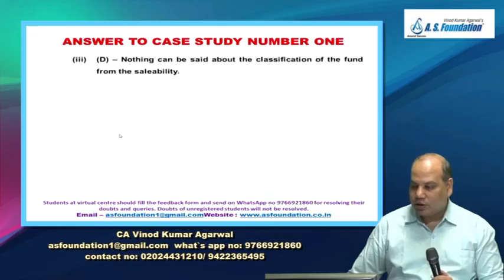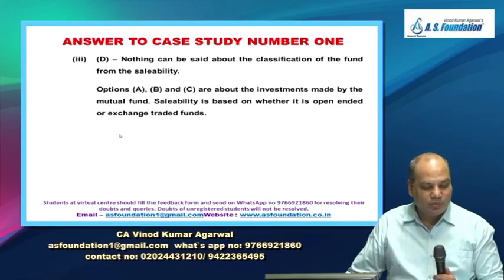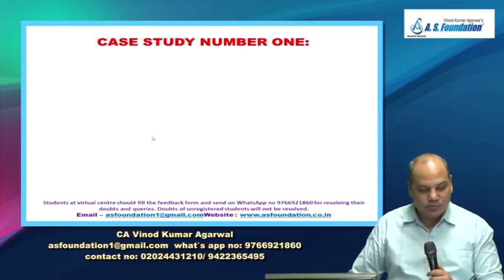So the answer is nothing can be said. All three funds can be bought and sold. Options A, B, C are about the investment made by the mutual fund. Saleability is based on whether it is an open-ended or an exchange traded fund.